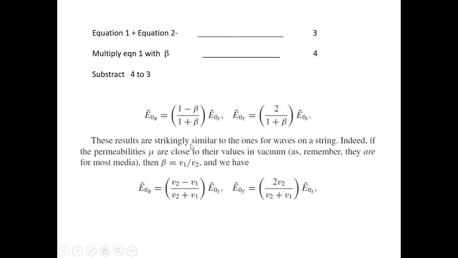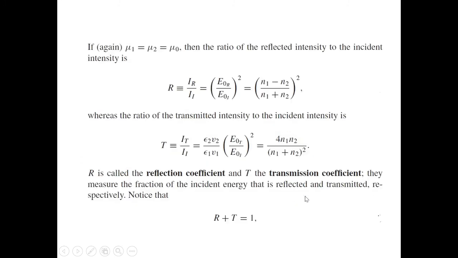These results are strikingly similar to the ones for waves on a string. Indeed, if the permeabilities mu are close to their values in vacuum, then E0R equal to (v2 minus v1) divided by (v2 plus v1) E0I, E0T equal to 2 v2 divided by (v2 plus v1) E0I. This is the condition if mu1 equal to mu2 equal to mu0.